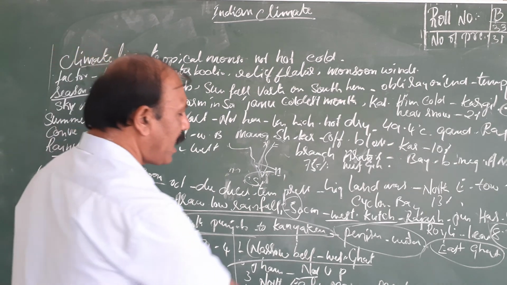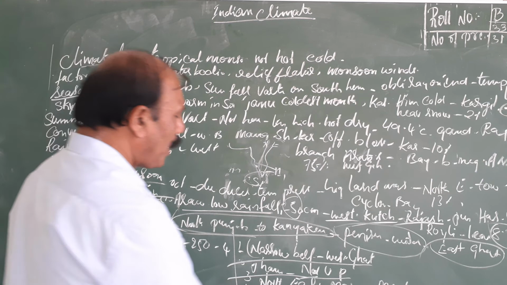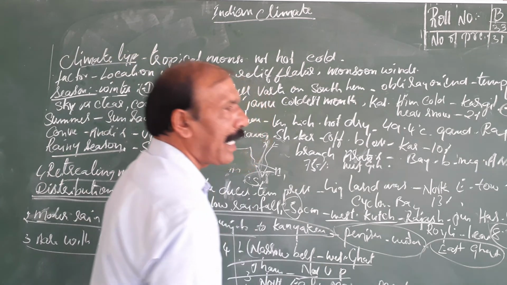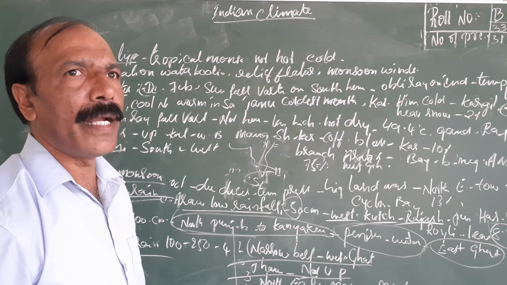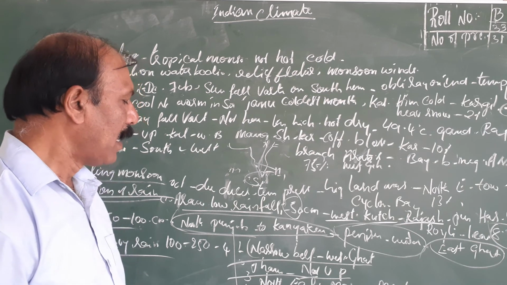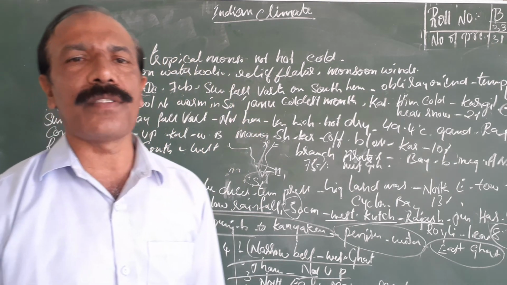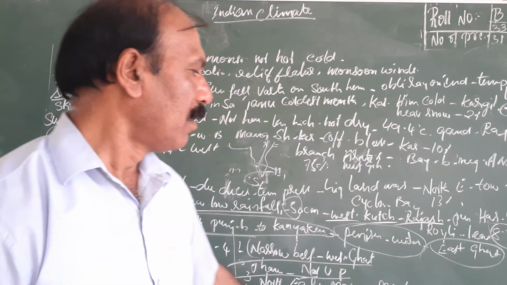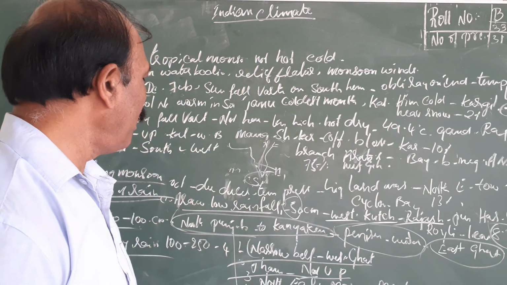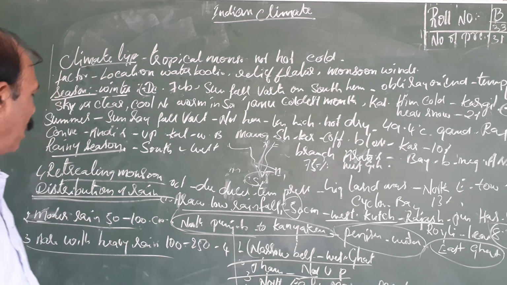The second one is Jammu Kashmir to UP, this area. The third one is the northeastern part, Meghalaya, Assam, the area of Cherrapunji and the mountain range. The last one is the western coastal area and the Western Ghats. Western Ghats and the west coastal area, we have this. So this is how rainfall is distributed according to meteorology.